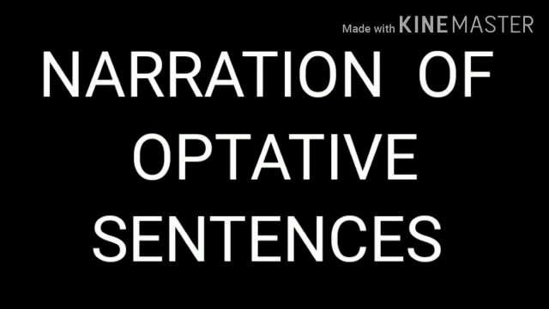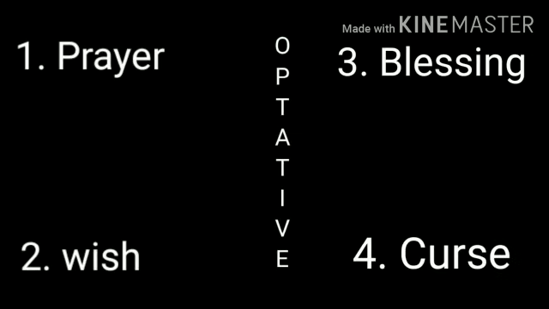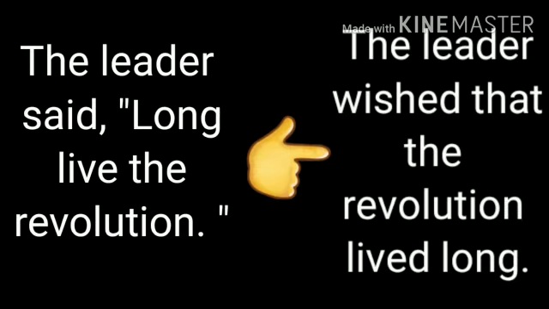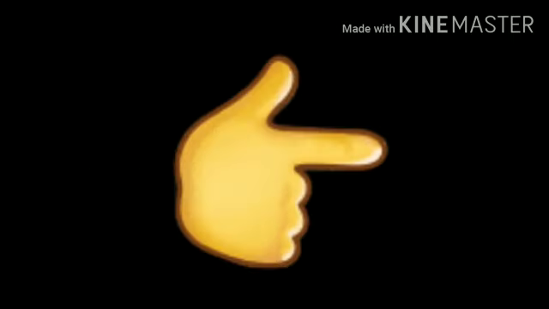Now let's come to narration of optative sentence. What is an optative sentence? An optative sentence is a type of sentence which expresses a prayer, a wish, or even a curse. For example, father said, "May you be happy." This will change to father prayed that I might be happy.